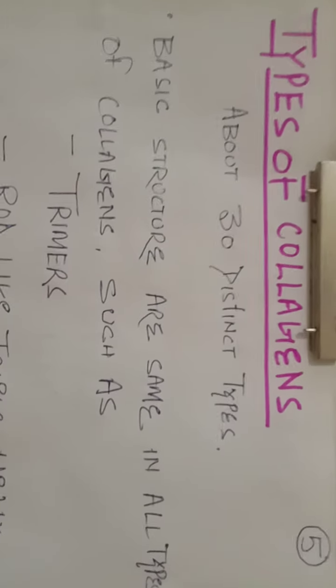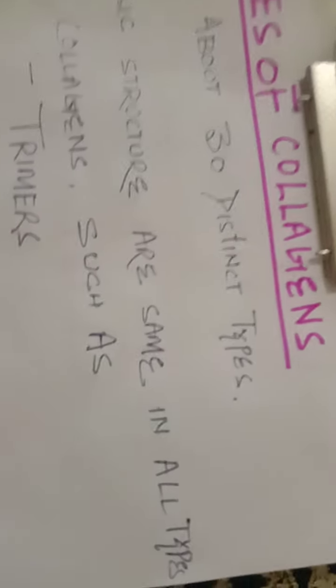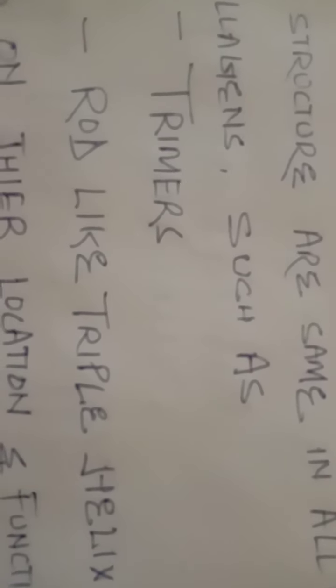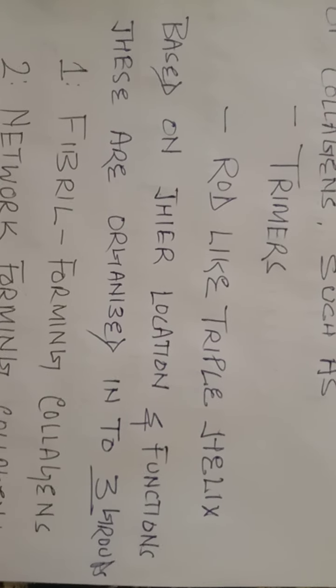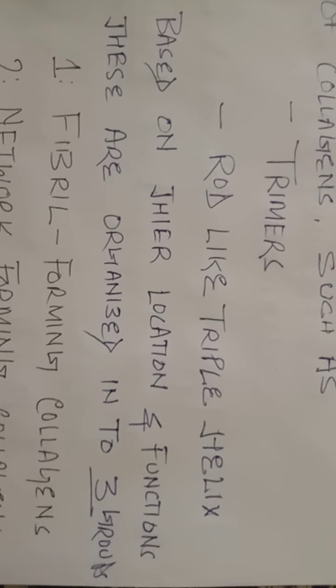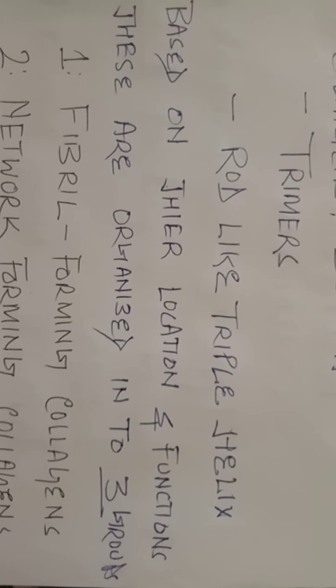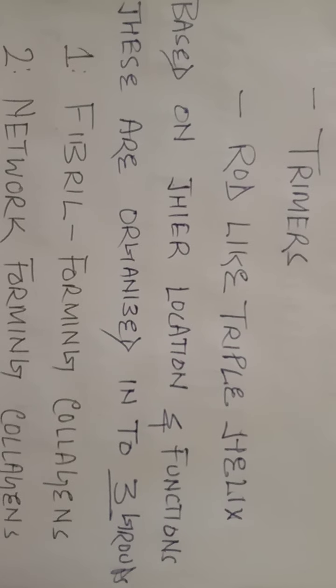So if we are talking about collagens, then two things are very common in all the cases. One is presence of trimers and another is rod like structure. These two are common in all the types of collagen. Now a few points you see here. Based on their location and functions, these are organized into three groups. On what basis? On the basis of their location and functions.